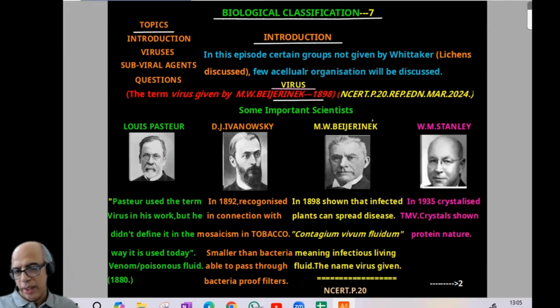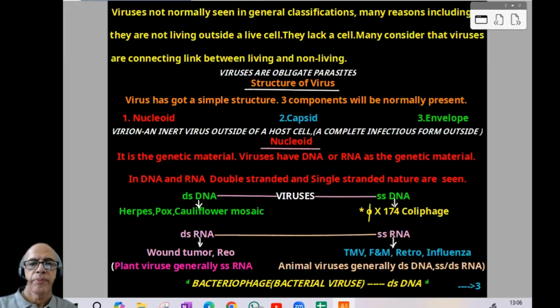Lichens already done. Now we come to virus and subviral agents. Now virus: 3 important, 4 scientists, their contribution, very important from the exam point of view. Then where we can find viruses. Then cell organization, and viruses are obligate parasites. They are supposed to be a link between living and non-living. Structure of virus, 3 components: nucleoid, capsid, and envelope.